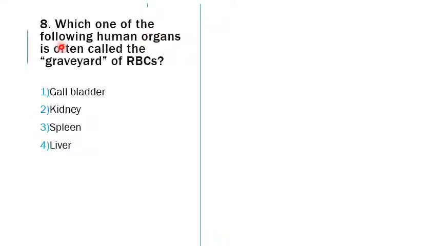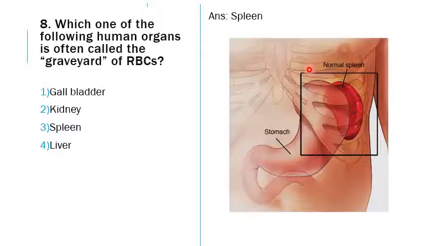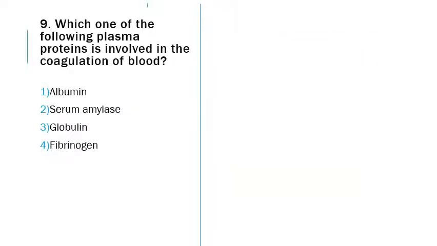Which one of the following human organs is often called the graveyard of RBCs? Graveyard means the deathbed, or where they die. Where the RBCs die, it usually dies in the spleen. The options are gallbladder, kidney, spleen and liver. The answer is the spleen. It actually dies in the liver also, but the name graveyard is given only to the spleen, and hence we have to mention the answer as spleen. See, where is the location of the spleen? It is present like a cap above the stomach, the upper part of the stomach. The spleen is present.